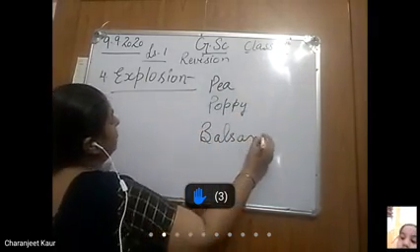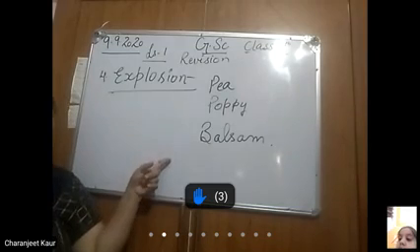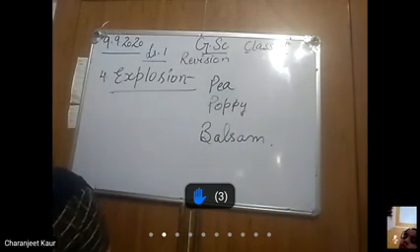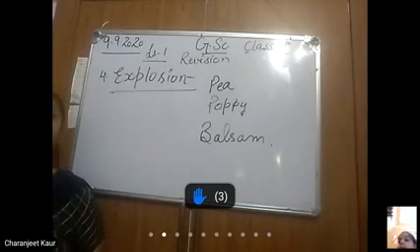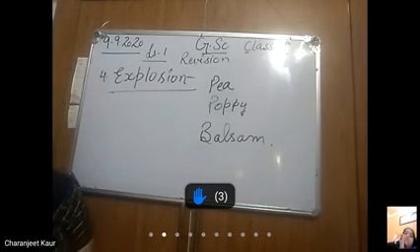These are the examples of explosion. Clear? Seeds are dispersed by explosion of these plants. Now these seeds which get scattered, on getting favorable conditions, will grow into a new plant.